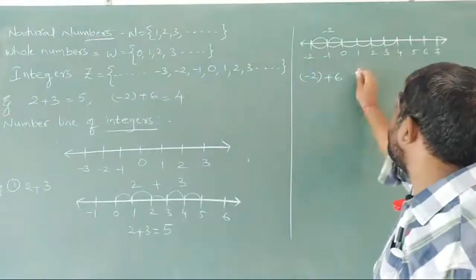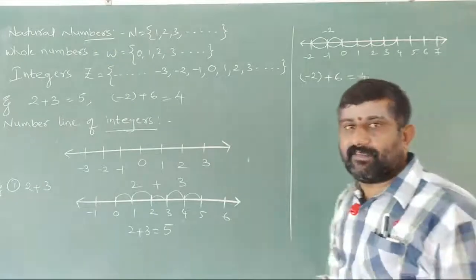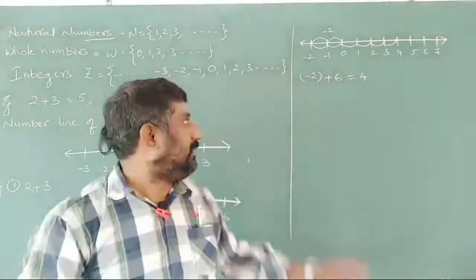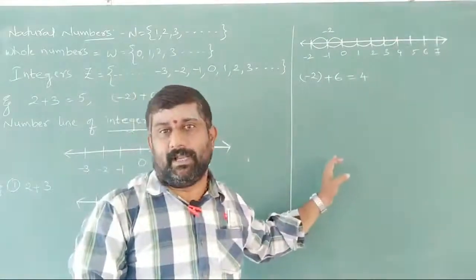So what is the answer going to be? Minus 2 plus 6 is nothing but plus 4. So this is nothing but addition of integers on the number line.